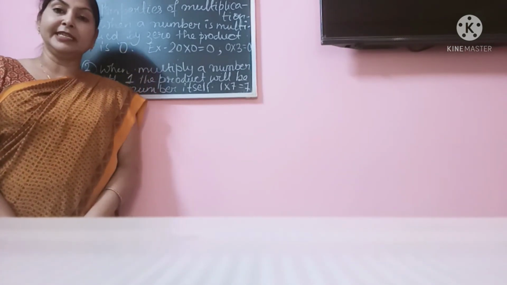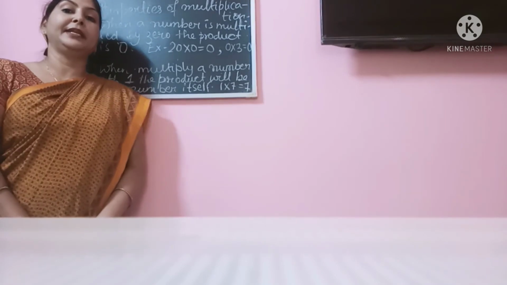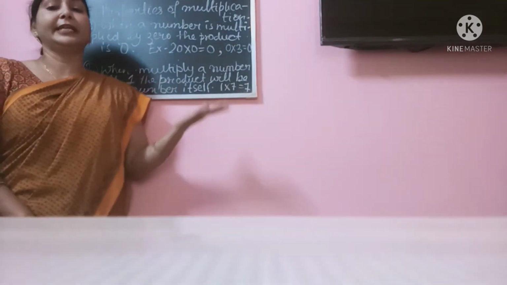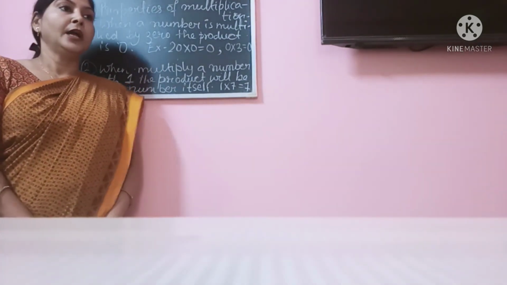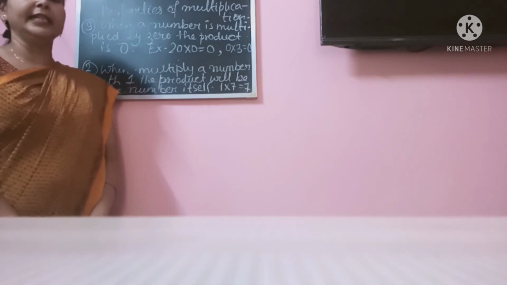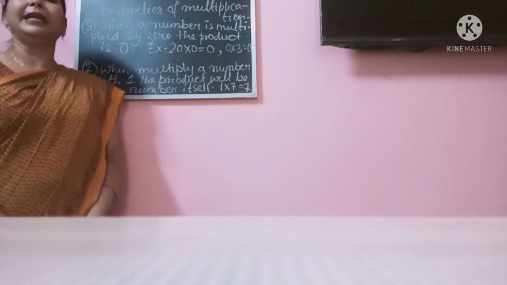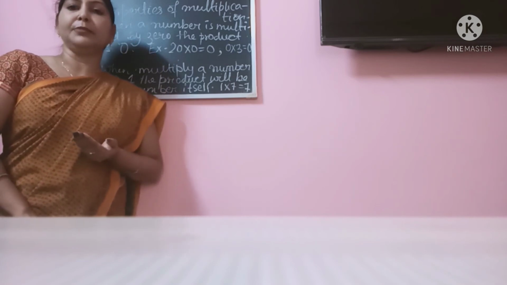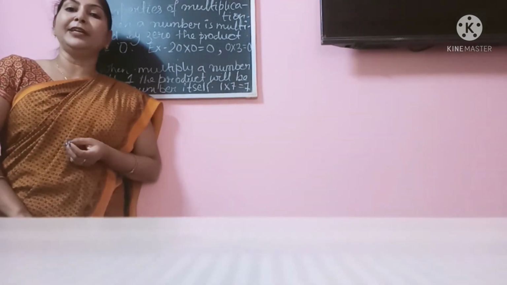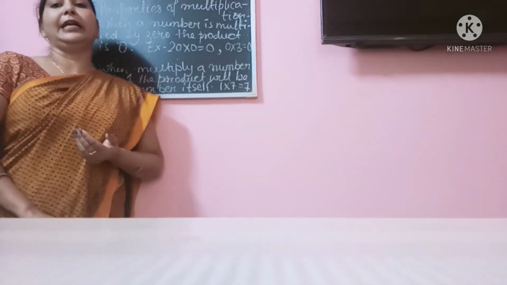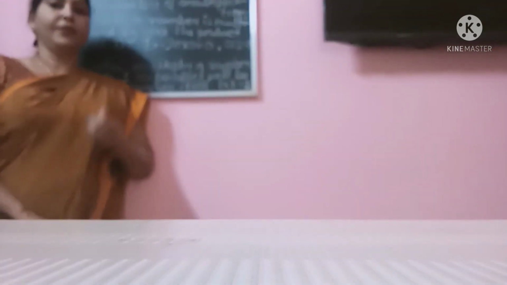And in the next class when we are meeting, we will revise these properties again and we will do the related exercises, right? And I just want to remind you about the previous videos. In the previous video we have done mental maths, and till page number 30 I suppose we have completed, and I expect all of you to complete that work in your book, okay, and try to do it as early as possible so that we can proceed further.